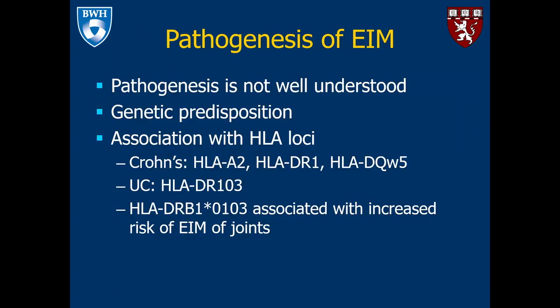So the pathogenesis of extraintestinal manifestations is not well understood. There is thought to be a genetic predisposition. It is thought to be associated with HLA loci, and in Crohn's and ulcerative colitis, these loci are different and are listed here.